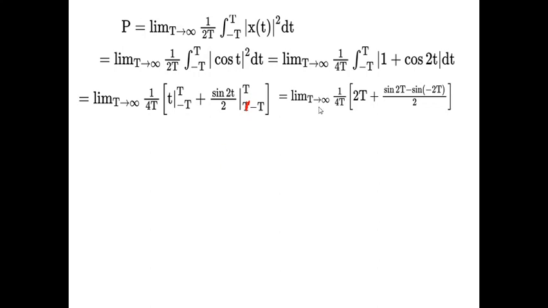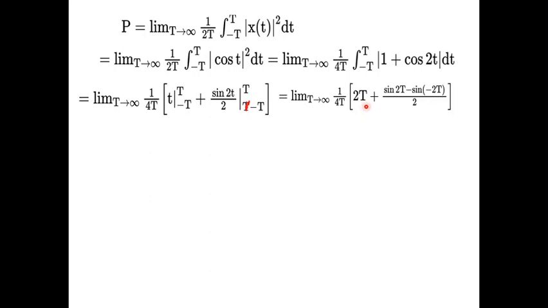So that will become 4t, and then we are proceeding: limit t tends to infinity, 1 by 4t, and the limit is minus t to t of t plus sine 2t by 2. So we integrate cos, that is sine 2t by 2, and the limit is from minus t to t. Here the limit is from minus t to t. So automatically, limit t tends to infinity, 1 by 4t.